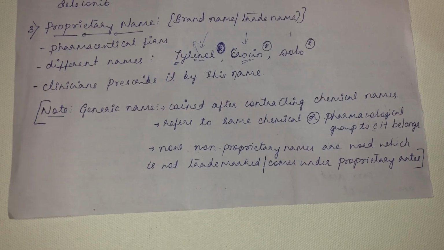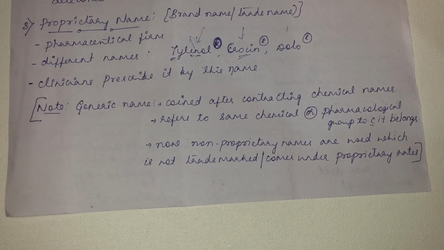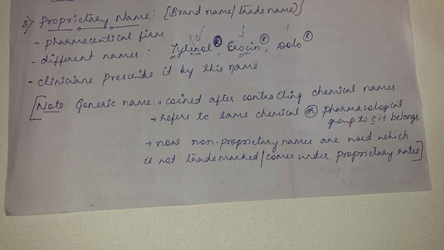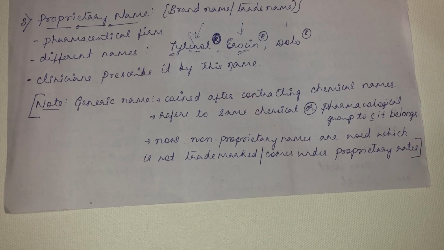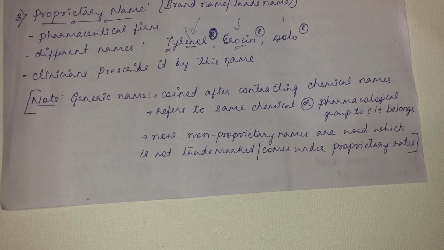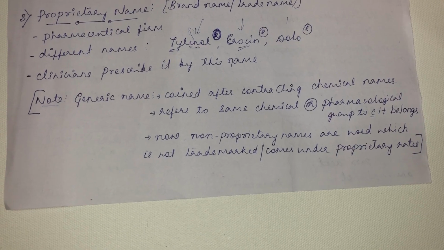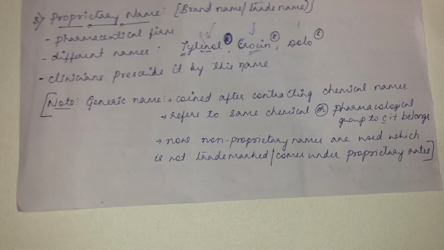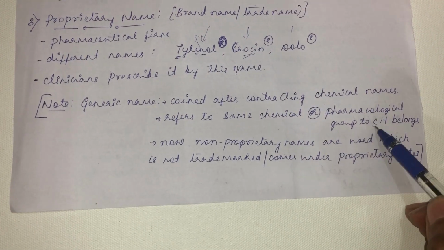See, what do you mean by generic drugs or generic name? More often it is used as non-proprietary name. More often non-proprietary names are also called generic names. To be more precise or etymologically, this generic name is not exactly the same as the non-proprietary name. Generic name more often refers to the chemical or pharmacological group to which the drug belongs.